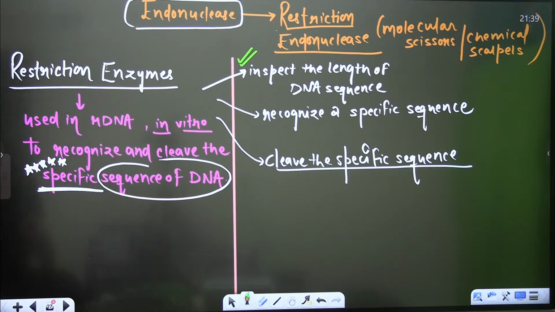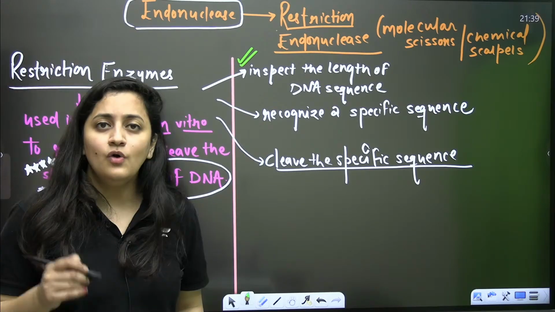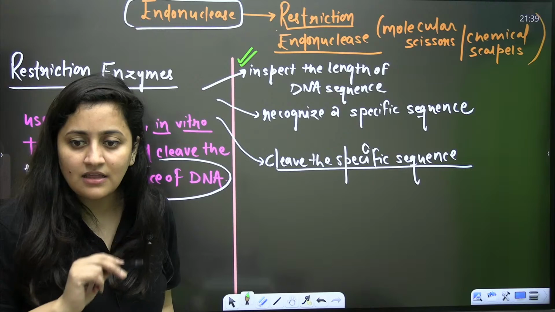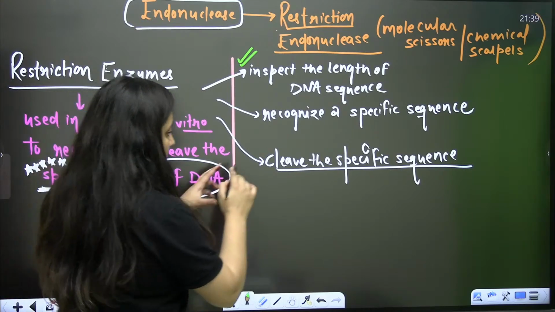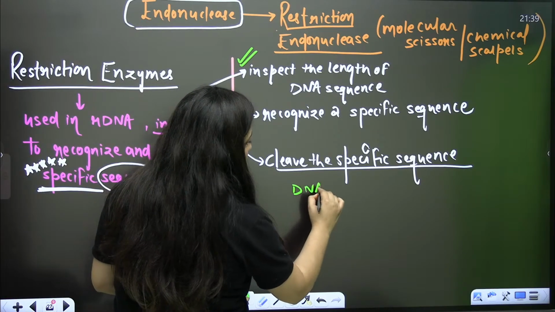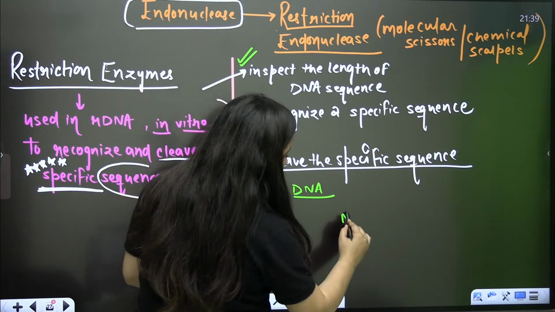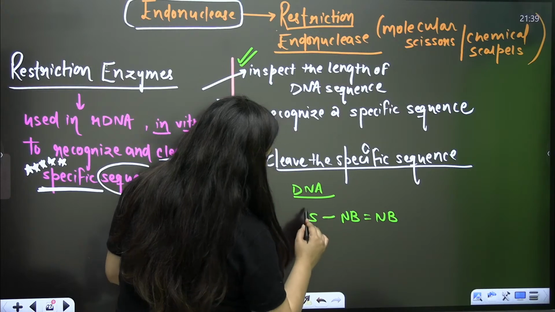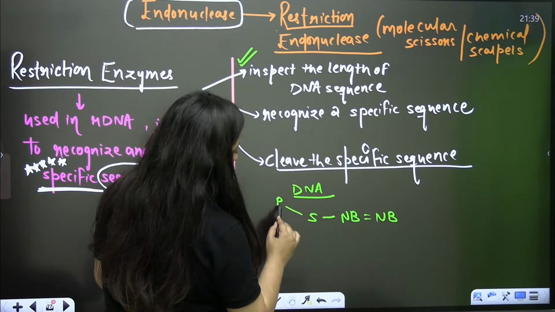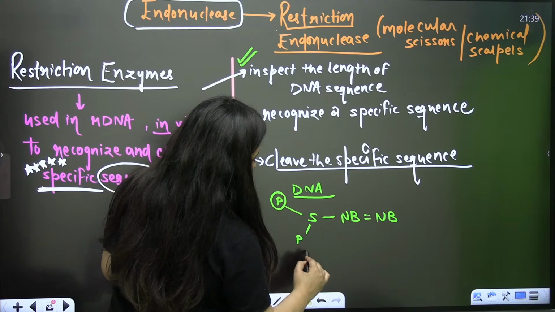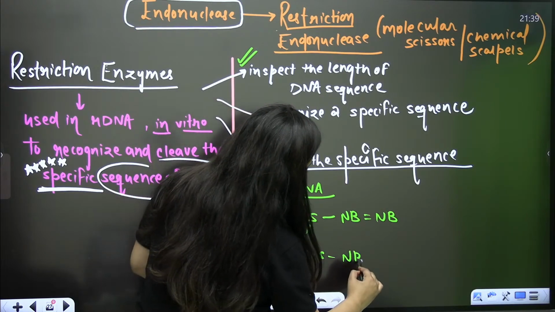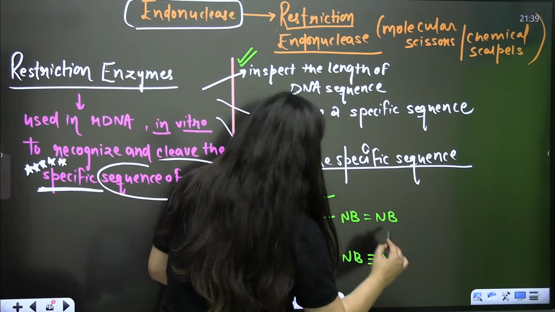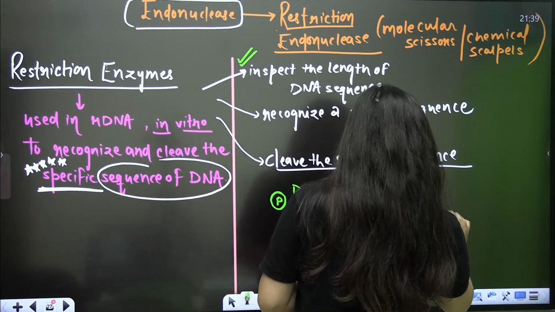And do you know how that restriction enzyme will make the cut? This is another important question. It's very simple. When you talk about the DNA, you know that the nitrogenous bases are in the center, and then there is a sugar phosphate backbone.